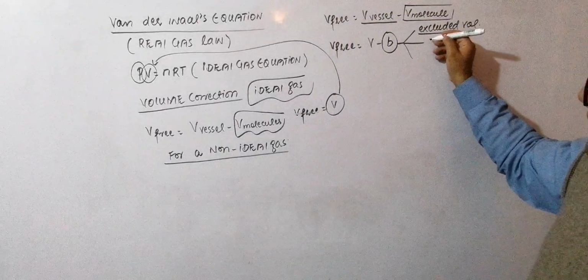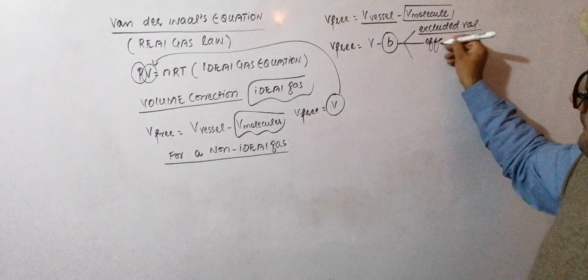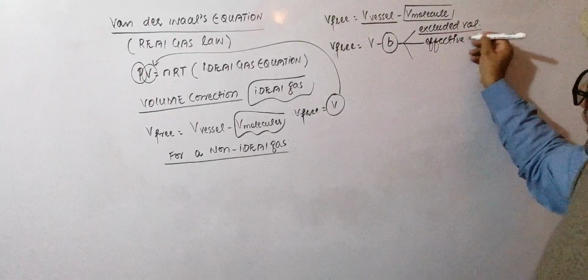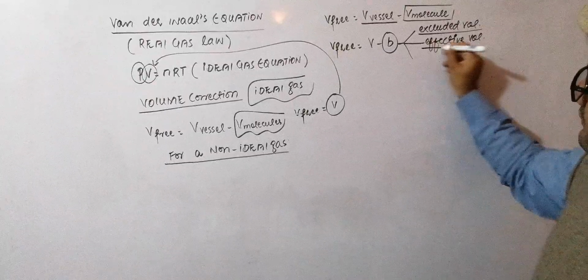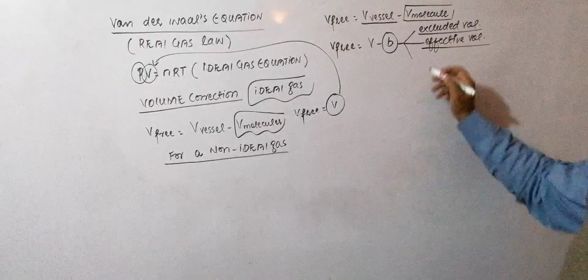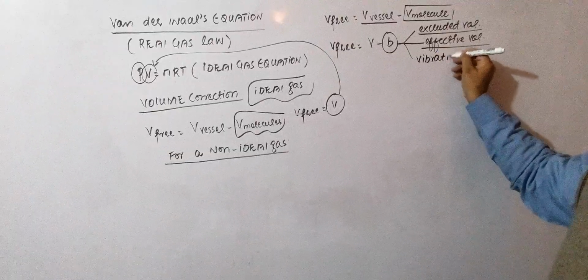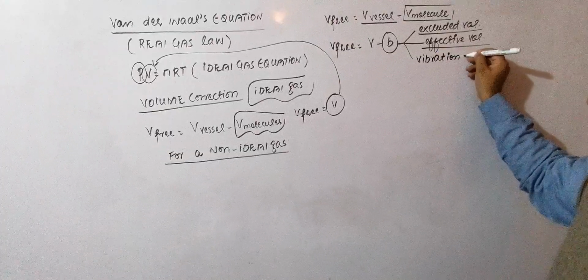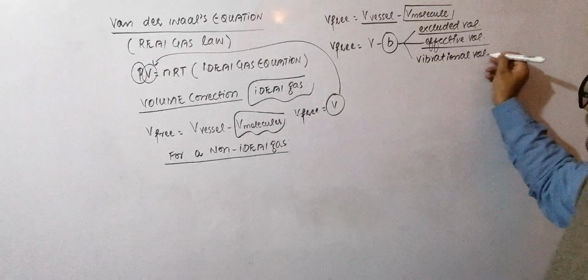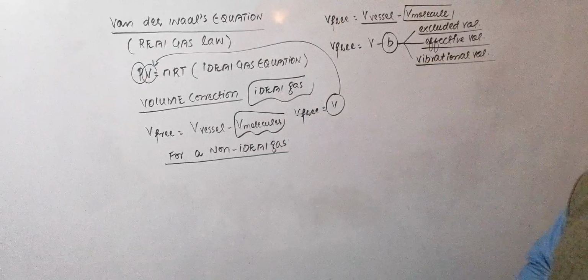Or it may also be called the effective volume, and its third name is the vibrational volume, or vibrant volume, as is also written in the books.